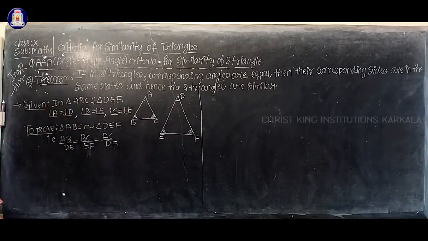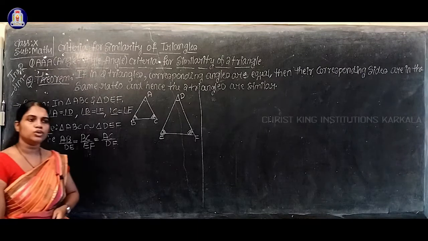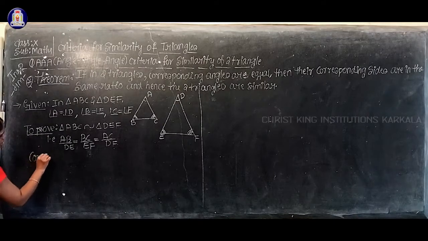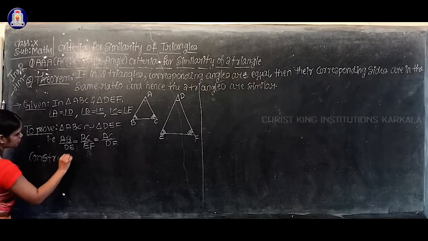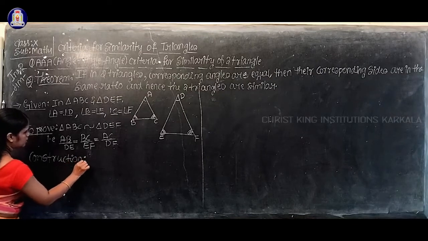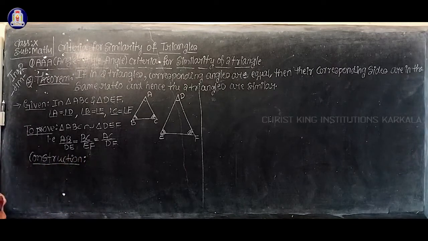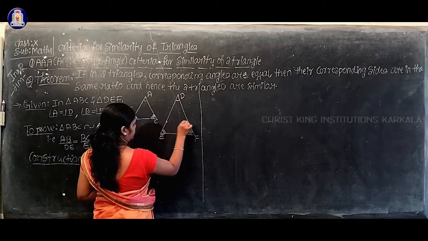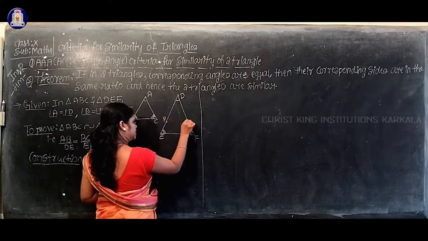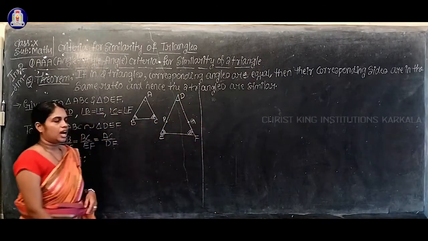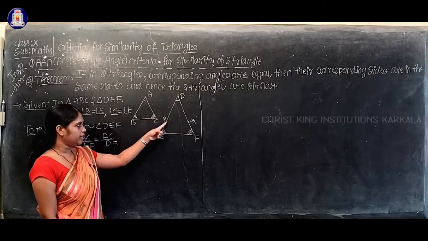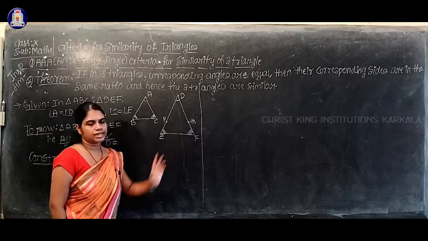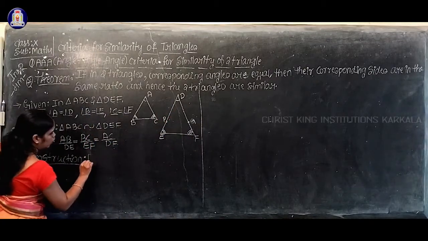Next, to prove this theorem, we have to take some construction. So what is that construction? I will locate 2 points, that is P and Q. I will locate point P on the side DE and point Q on the side DF.